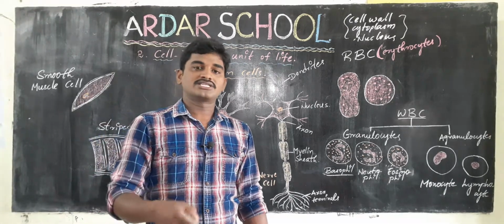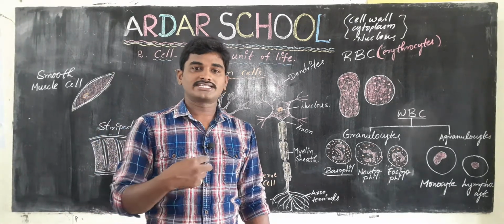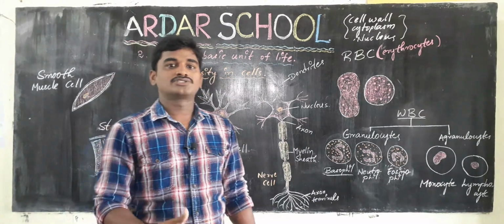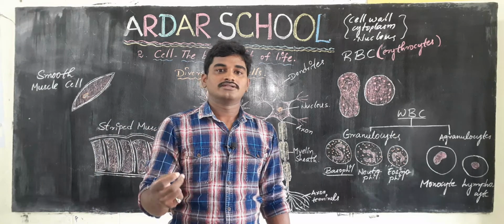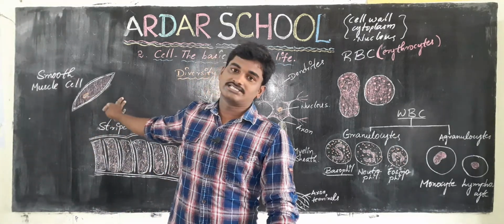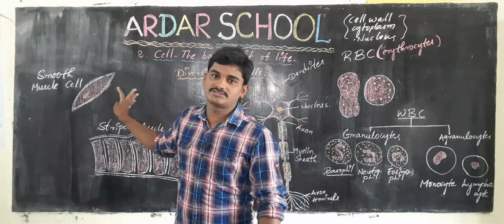Especially these parts contain smooth muscle cells. What is the use of this smooth muscle cell?